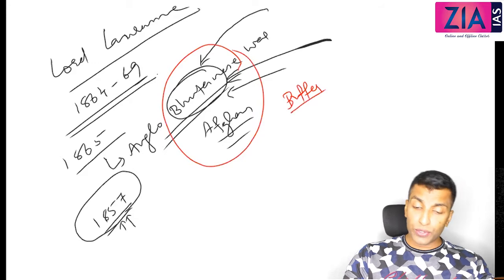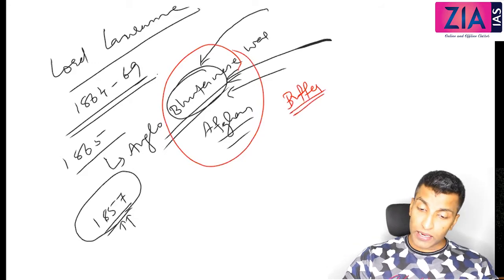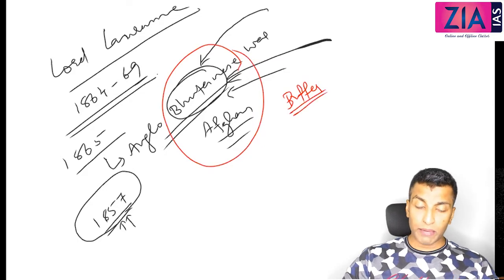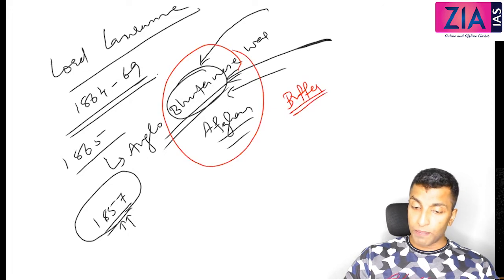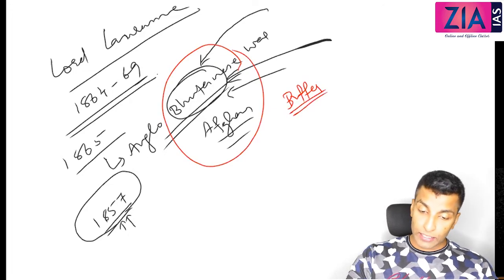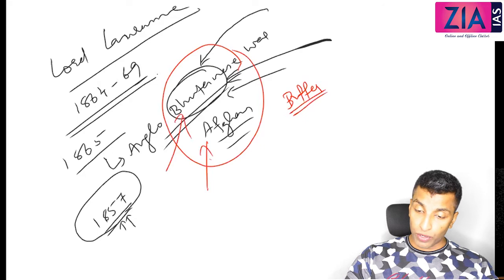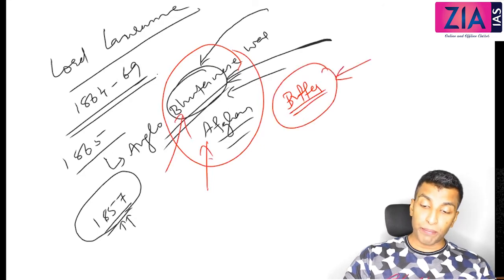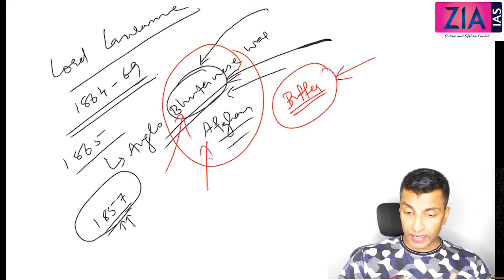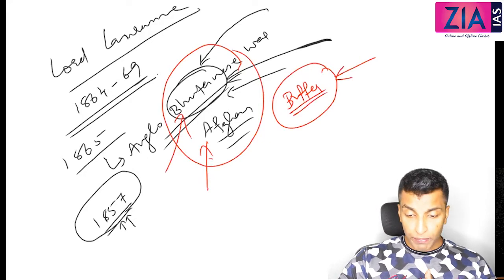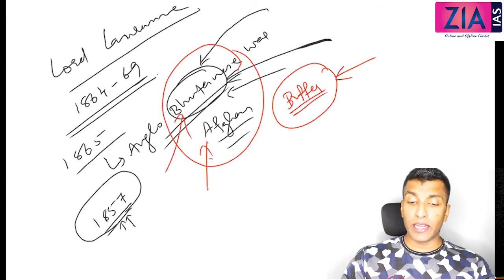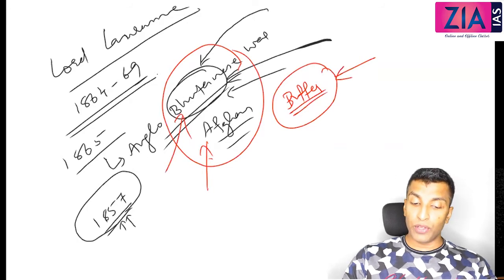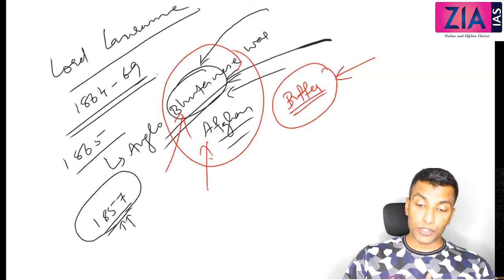Okay, even though they have beaten the Bhutanese king, they allowed the Bhutanese king to continue. But the fact is, he will become a puppet in the hands of the British. So basically they are fighting these wars against Bhutan, Afghanistan, etc. What is the purpose? To keep them as buffer states. So that is evident: even after beating the Bhutanese king, they allow the king to continue. But obviously, you will be continuing, but by surrendering the sovereignty.